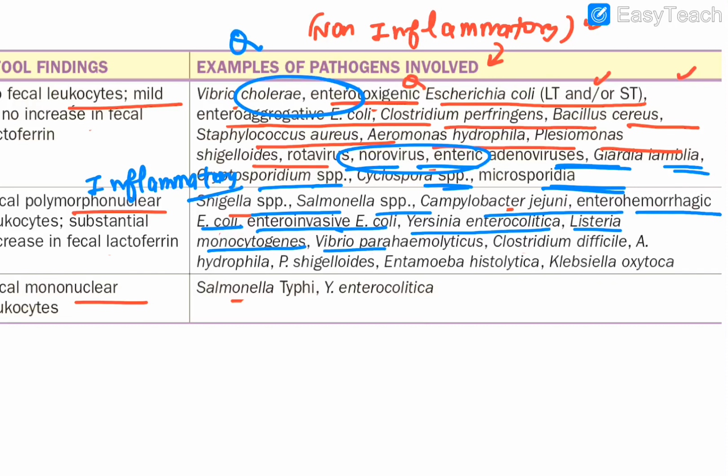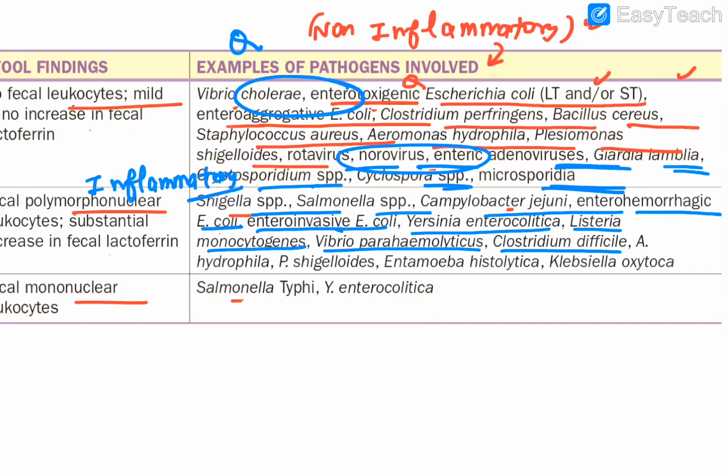Okay. Vibrio parahaemolyticus. Vibrio parahaemolyticus is which type of Vibrio? It's a halophilic Vibrio. Remember that. So this associates with what? Inflammatory one. But Vibrio cholerae is what? Non-inflammatory one. Fine. Then Clostridium difficile, do you know that it is associated with CDAD, Clostridium difficile associated diarrhea, associated with antibiotic use and all. So this is also there in the inflammatory ones.